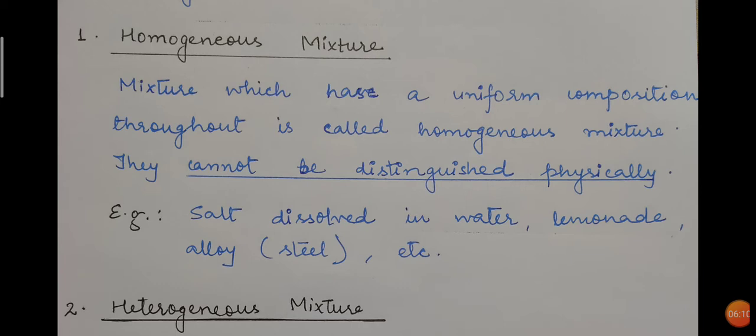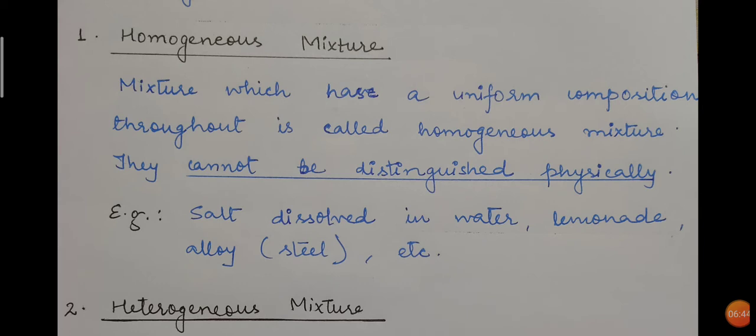A mixture which has a uniform composition throughout is called homogeneous mixture. Like I have just explained, they cannot be distinguished physically. This is also very important: just by looking at the homogeneous mixture, you cannot separate the components. For example, after preparing lemonade, you cannot see where the particles of sugar are, or where the particles of lemon juice are, or where the particles of salt or any other component are. You won't be able to find them.